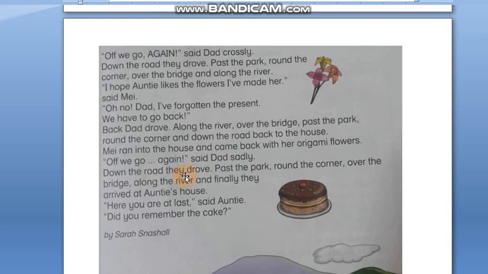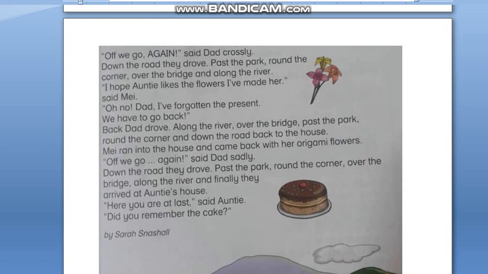Down the road they drove, past the park, round the corner, over the bridge, along the river, and finally they arrived. So arrived is a past tense; we add ed. At Auntie's house. Here you are at last, said Auntie. Did you remember the cake?